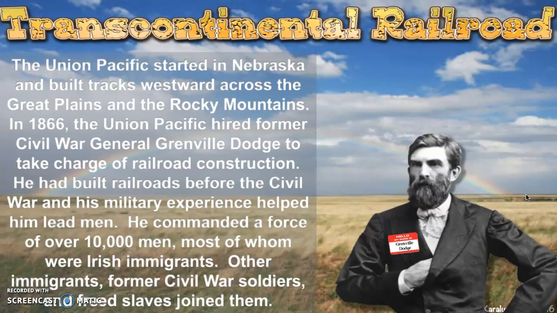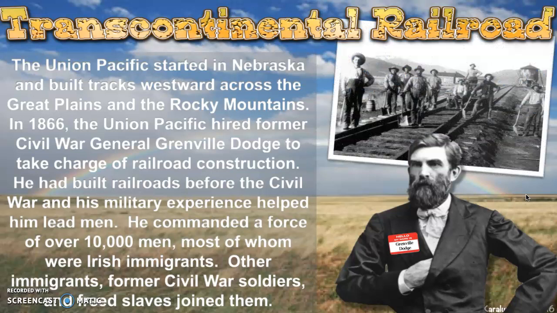The Union Pacific Company started in Nebraska, and they built tracks westward across the Great Plains and the Rocky Mountains. In 1866, the Union Pacific hired former Civil War General Grenville Dodge to take charge of the railroad construction. He had built railroads before the Civil War, and because he had this military experience of being a general, he was skilled in leading a lot of men at a time. So he was able to command a force of over 10,000 workers on the railroad, most of whom were immigrants. The majority of those immigrants were Irish.